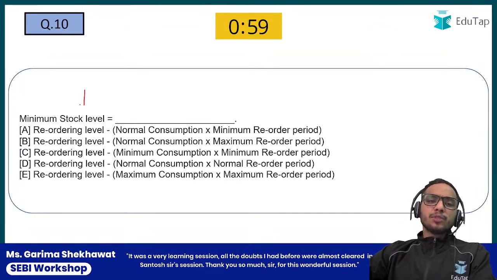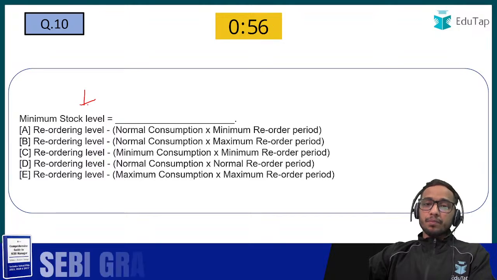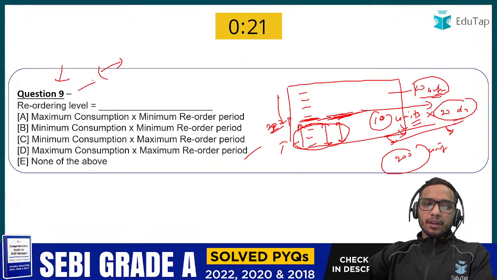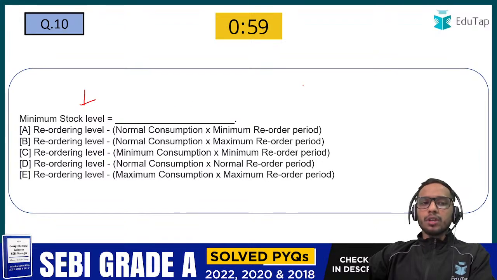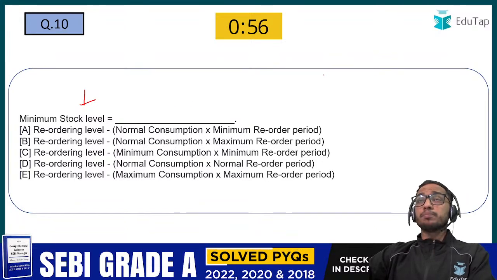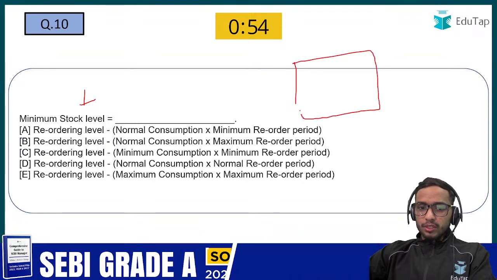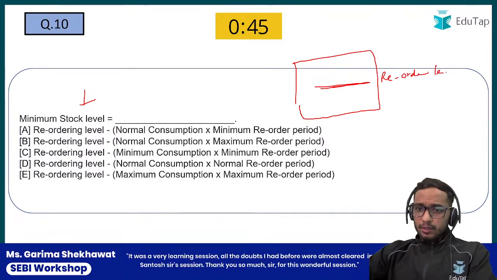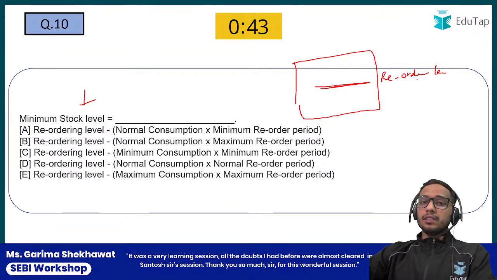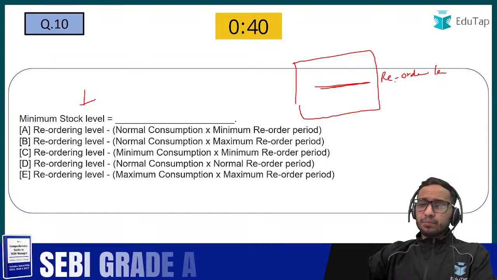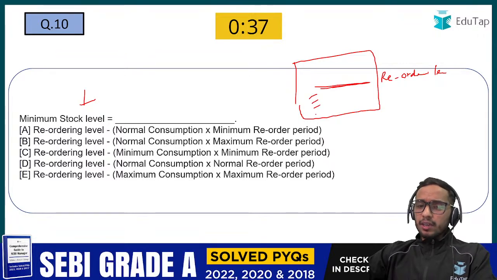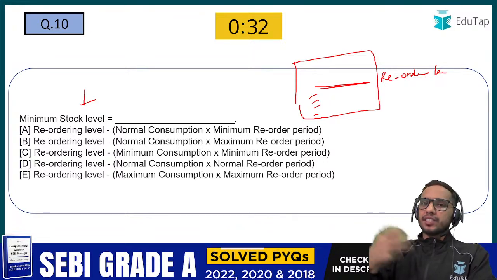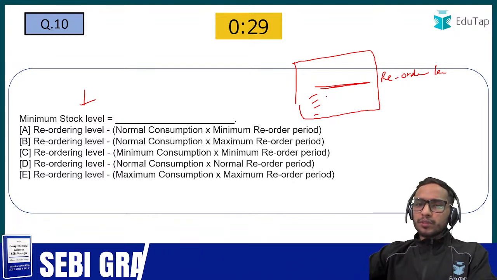Okay, what is the minimum stock level? This is something similar to the reordering level. Let me first make you understand what the minimum stock level is and also what the maximum stock level is. So this was your reordering level, suppose. Now you have reordered the raw materials or the goods, okay? So you have something already in your warehouse and you have consumed it till you have received the new batches of supplies. You have consumed something, isn't it?